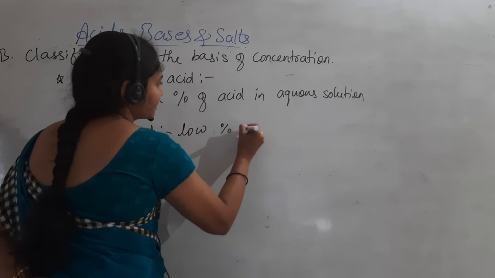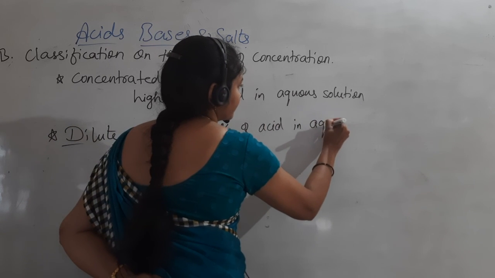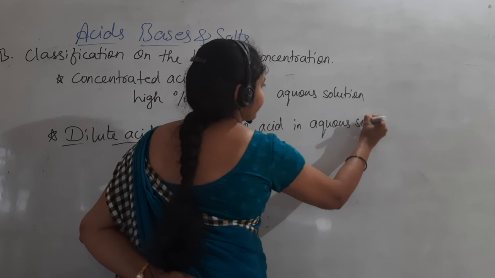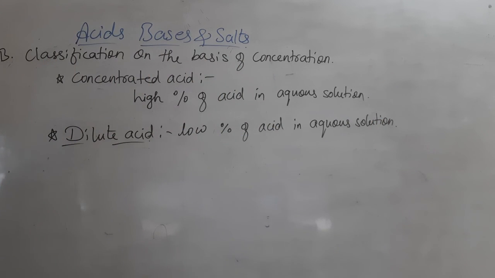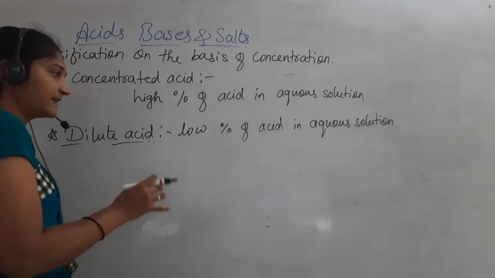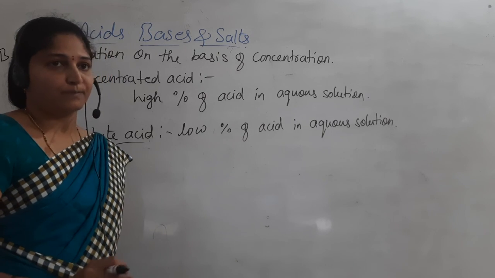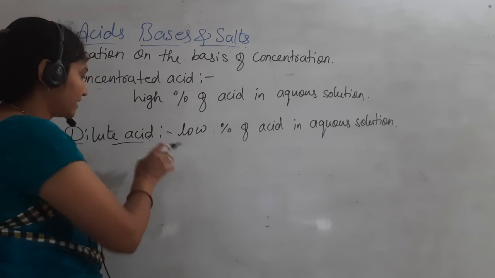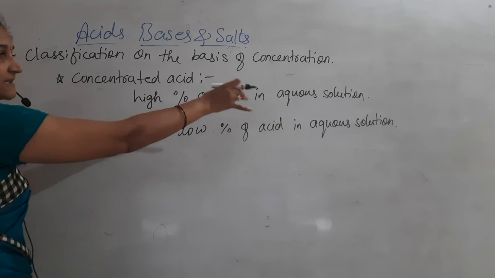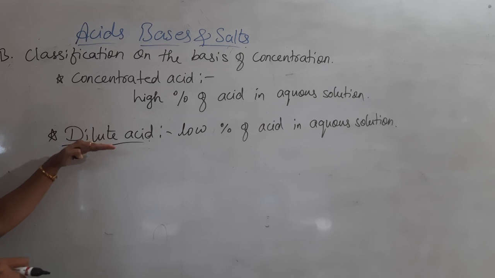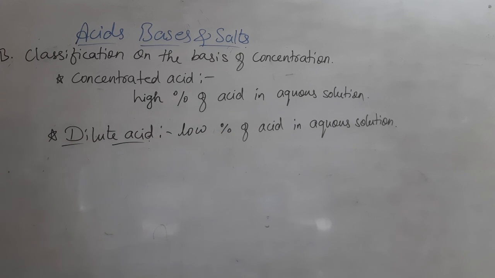When that aqueous solution is prepared, the acid percentage will be low. Such acids are known as dilute acids. So concentrated acid has a high percentage of acid in aqueous solution. Dilute acid has a low percentage of acid in aqueous solution.